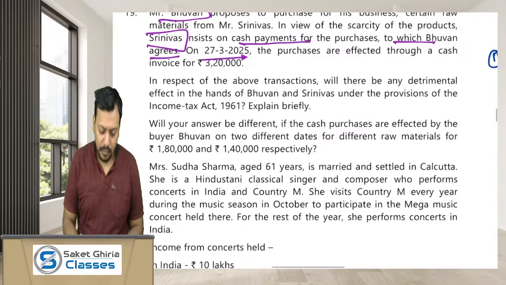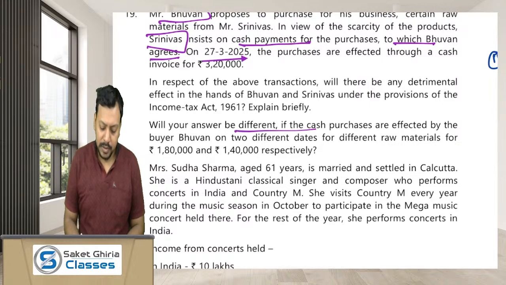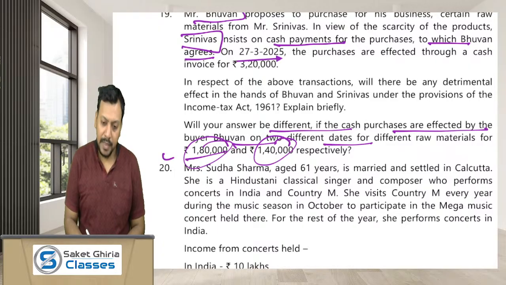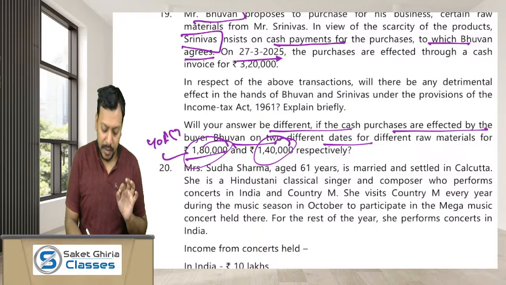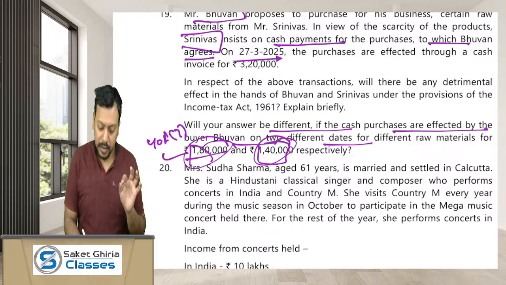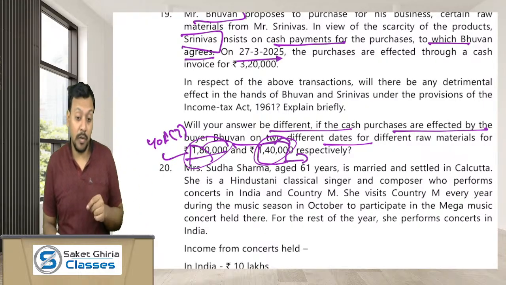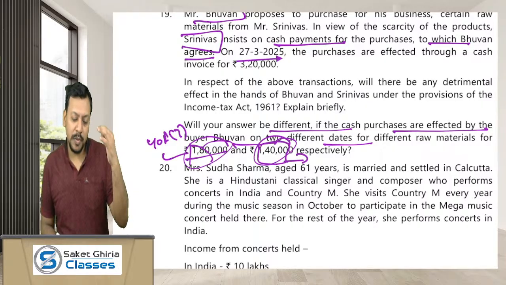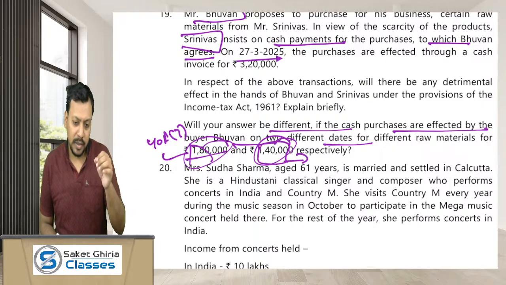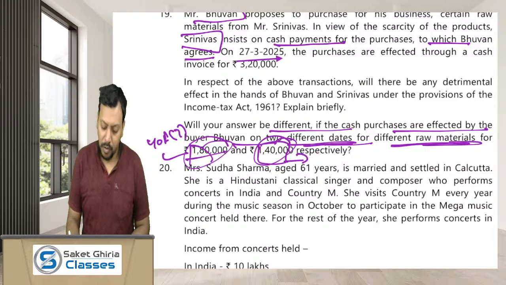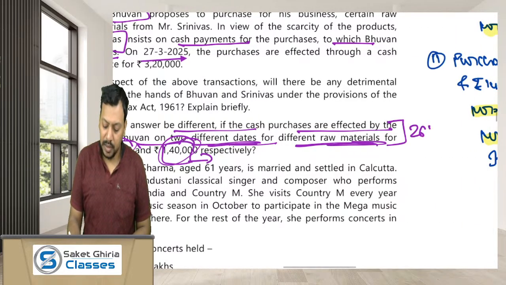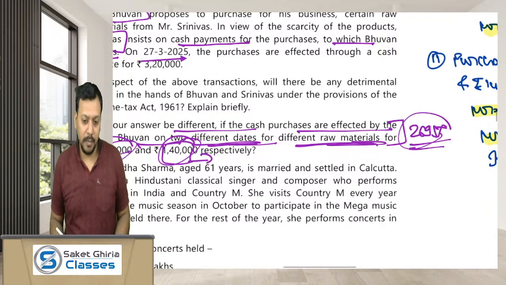In respect of the above transaction, what would be your answer if the cash purchases are effected by Bhuvan on two different dates for two different raw materials, 180 and 140? Here, Bhuvan is paying 180,000 in cash, exceeding 10,000 in a day. So again 40A(3) will be attracted and 180 will be disallowed. Again, 40A(3) will be attracted and 140 will be disallowed. What about Srinivas? Srinivas is not receiving rupees 2 lakh or more from a person in a day or in respect of a single transaction, because here there are two different dates for different raw materials. Hence, in this case, 269ST violation has not occurred, so no penalty.